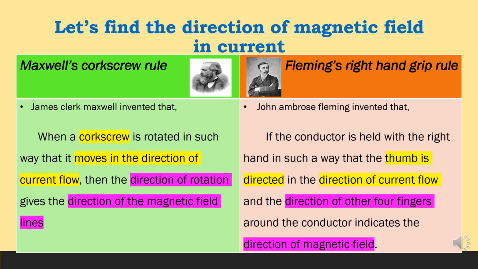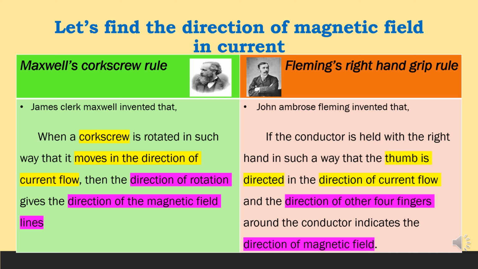As James Clerk Maxwell said, when a corkscrew is rotated in such a way that its tip moves in the direction of current flow, then the magnetic field lines produced by the current are in the direction of rotation of the corkscrew. I highlighted here the two directions to catch it easily, and the other one is Fleming's right-hand grip rule.